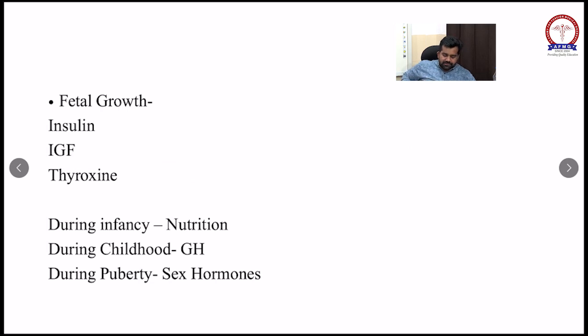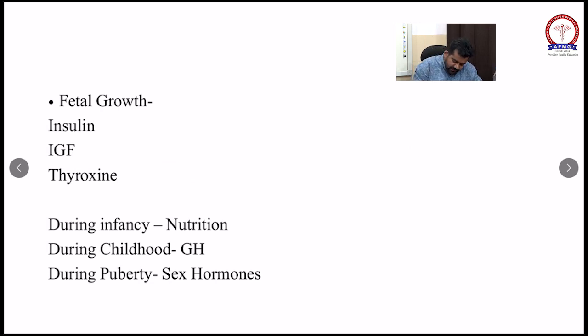So try to answer this question. Eruption of the first permanent molar tooth occurs at what age? The answer will be 6 to 7 years, and the first permanent tooth to appear is the first molar. We already discussed this. So what are these teeth?